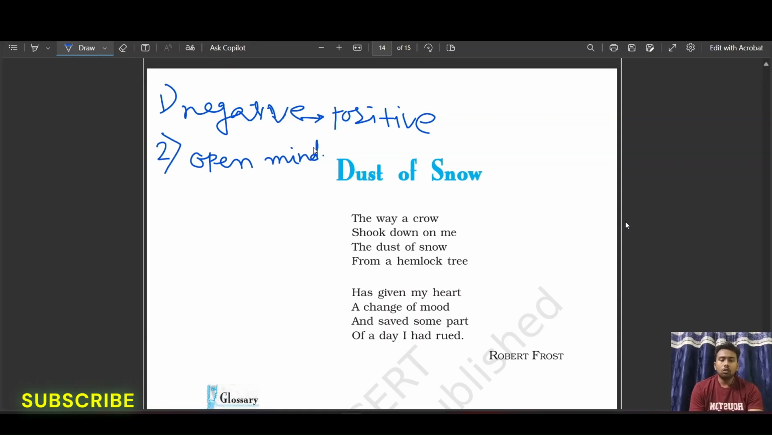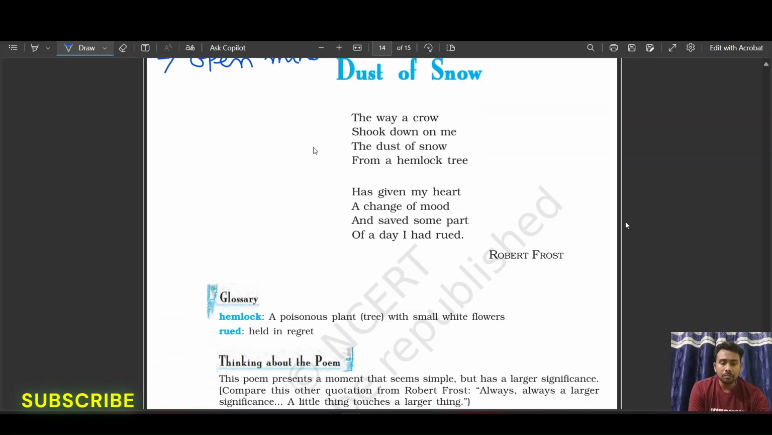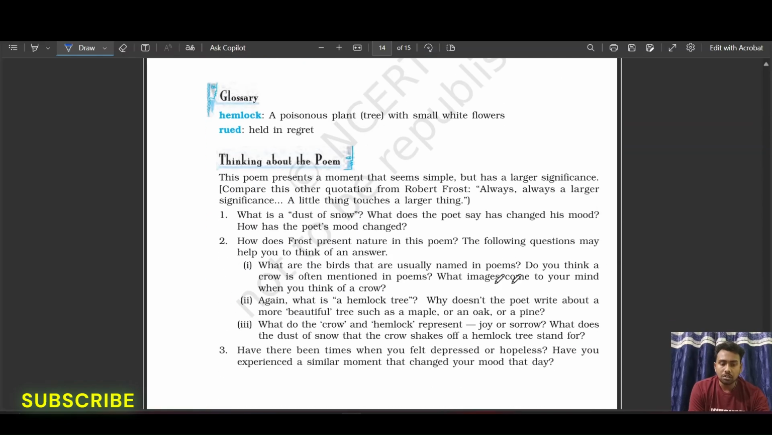Understand? Now here also in the similar way you can find some questions. These are the questions.